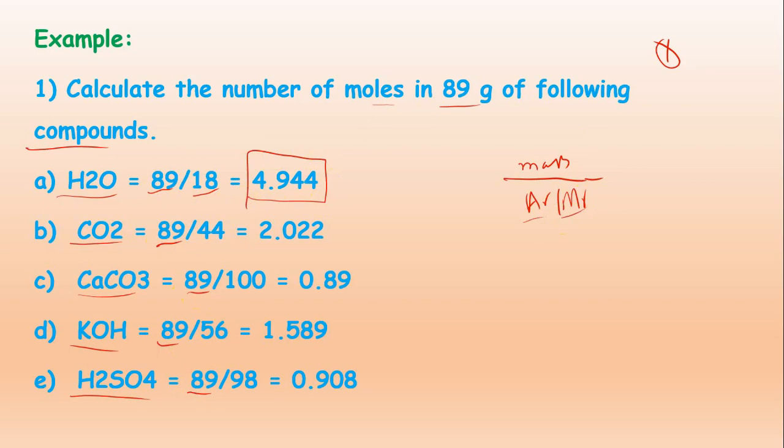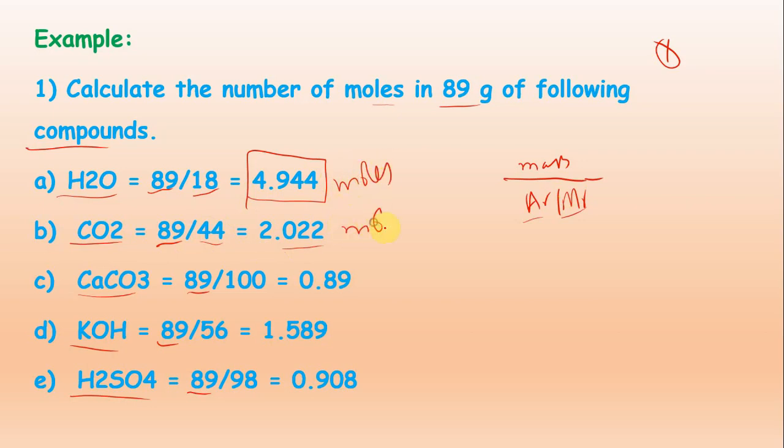4.944. You have to write the answer in decimals, and after the decimal you have to write three digits. Then CO2, 44 is the molecular mass of CO2. Then when you divide you will get 2.022 as the answer, and this will be moles.